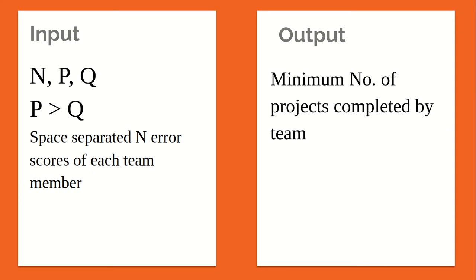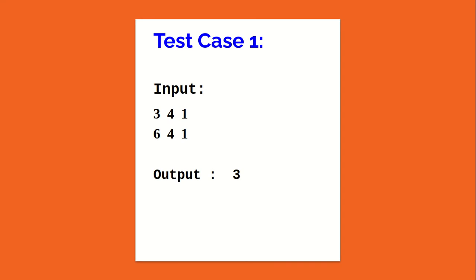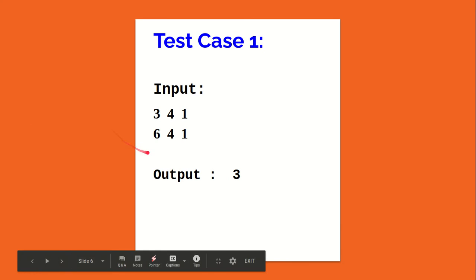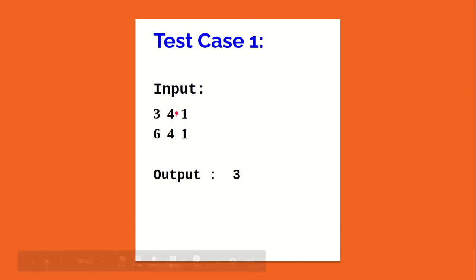Now look at the test case. Here n, the number of team members, is 3, P is 4, which means the team member who will complete the project will have their error score reduced by 4. Q is 1, which means other team members' error scores will be reduced by 1. One important thing we need to keep in mind is error scores cannot be less than 0. So 0 is the lowest error score, and our task is to make the error score of each team member 0. Next line, error scores of 3 team members are given: 6, 4, 1.